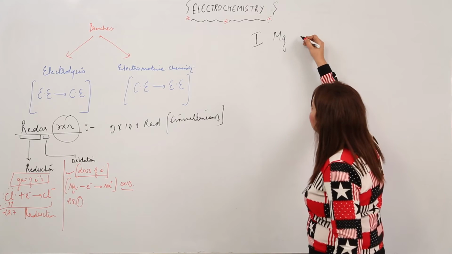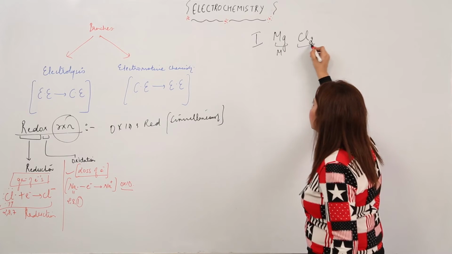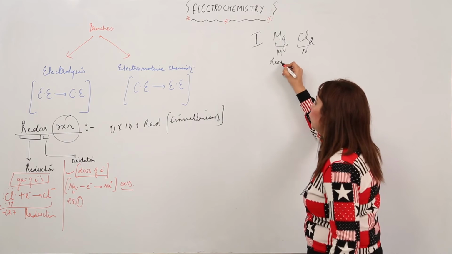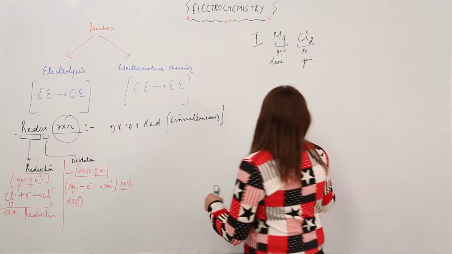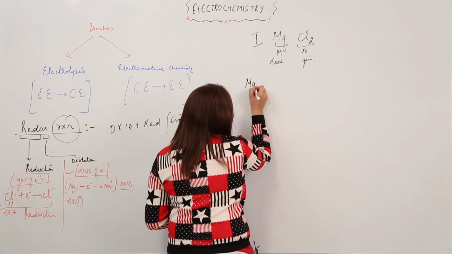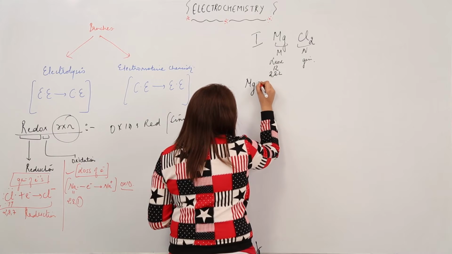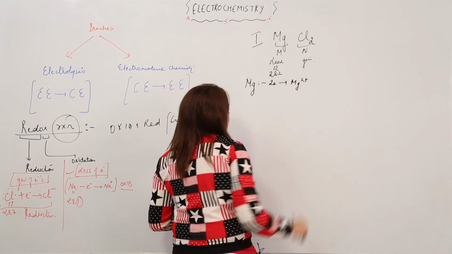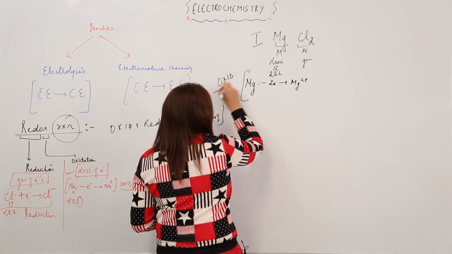Suppose I have an example of magnesium chloride. This is a metal and this is a non-metal, so obviously the metal has a tendency to lose electrons and the non-metal has a tendency to gain electrons. Now I will start with the oxidation first. This Mg, atomic number 12, configuration 2, 8, 2, needs to lose 2 electrons. After losing, it has formed Mg2+. That means this is oxidation.